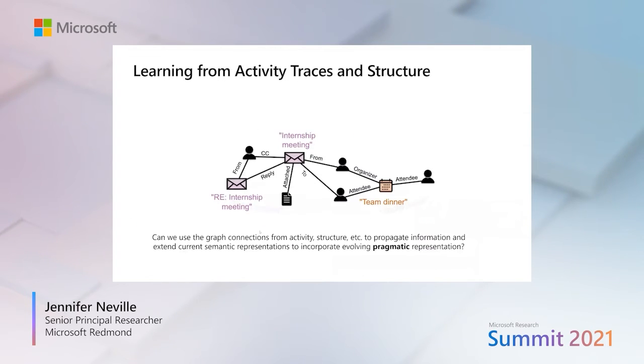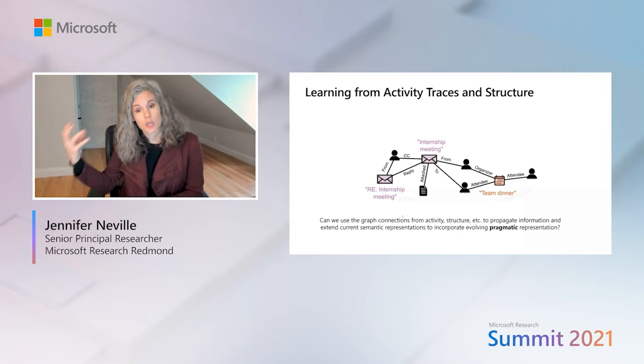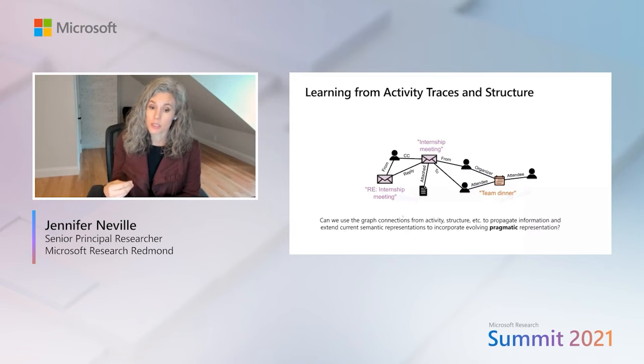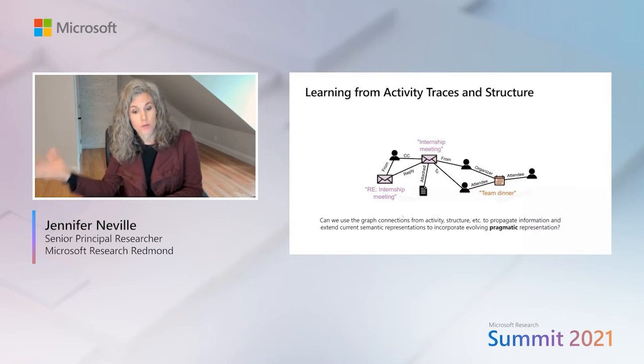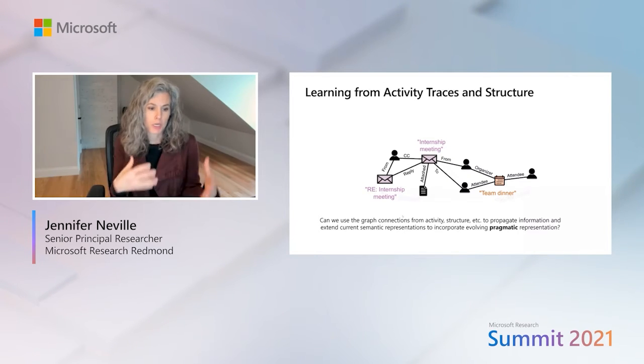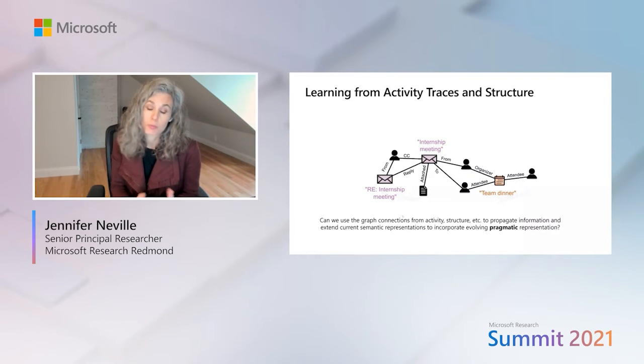And so the goal here then is to learn from these traces of activity of how you transition from task to task throughout the day, and use that structure to make better recommendations for what content you might need at a particular time. So for example, if you're making a presentation, you might need some updated information from an email that you just got from a relevant colleague, or you might need a graphic from a Word document that you had created earlier. And so anticipating these kinds of connections allows us to make better recommendations and improve people's productivity.